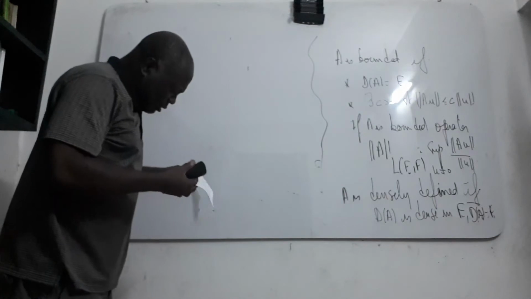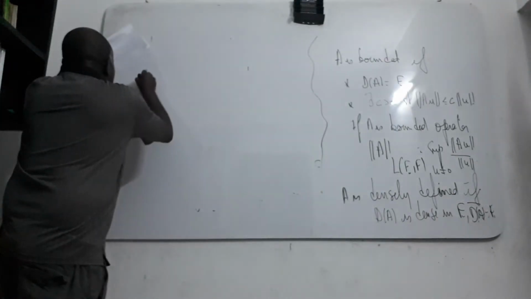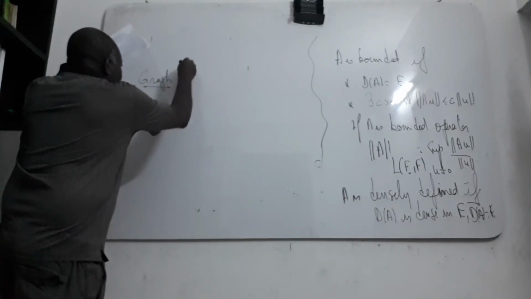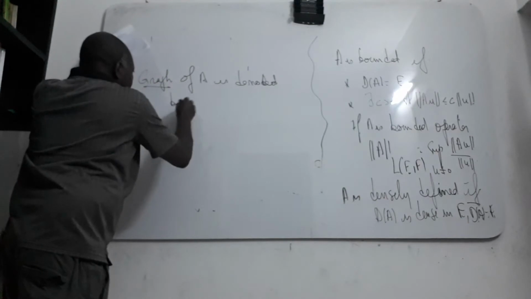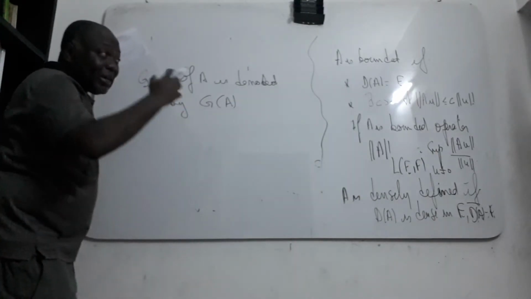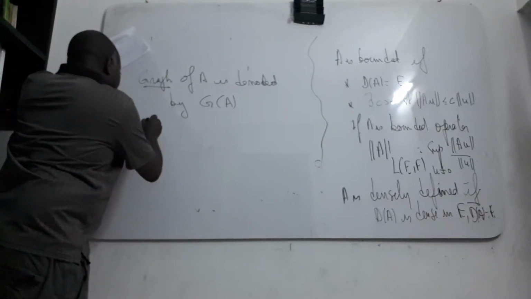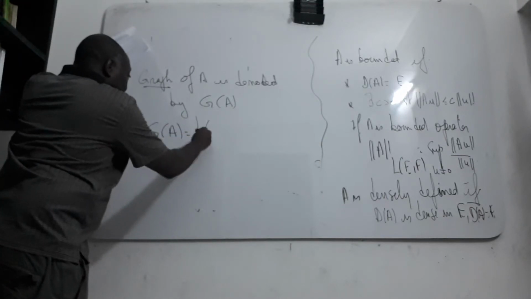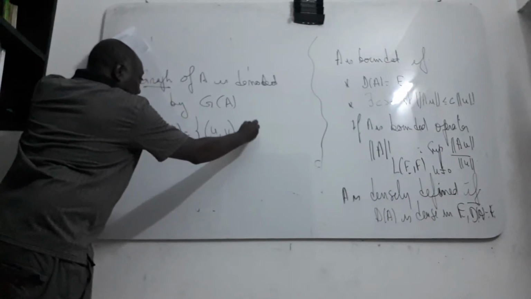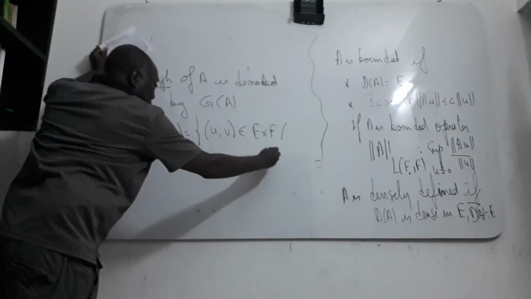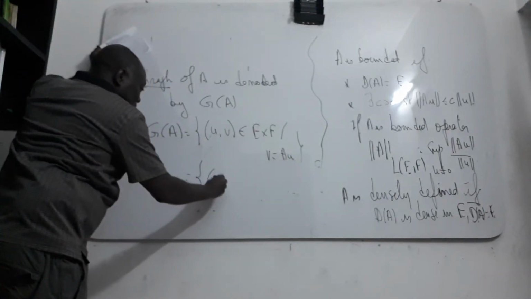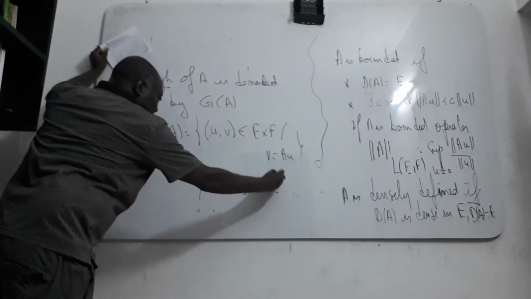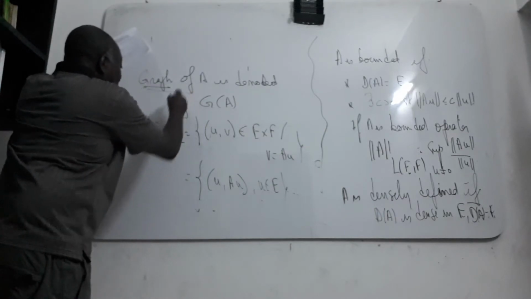I'll give you some more definitions, starting with what we call the graph of the operator. The graph of A, denoted by J(A), when A is an unbounded operator, contains the elements (U, V) of E times F such that V is equal to AU. We call this the graph of A.